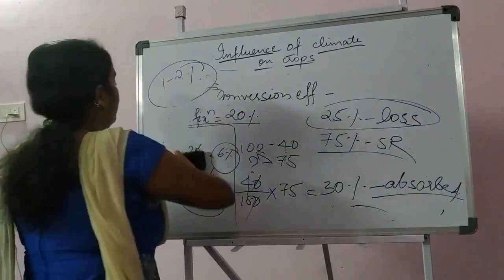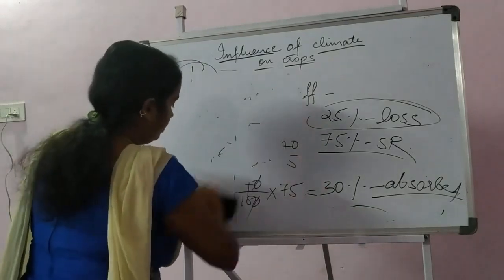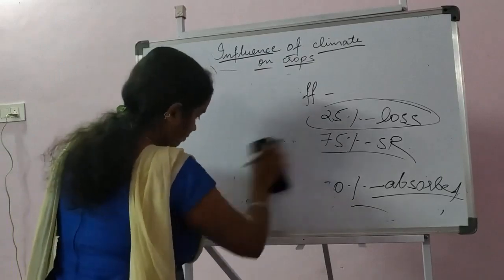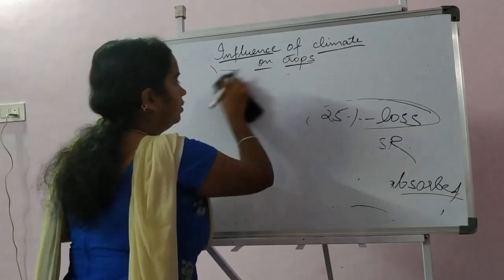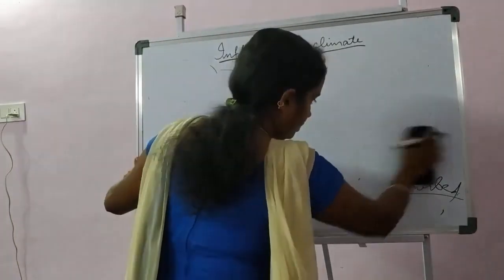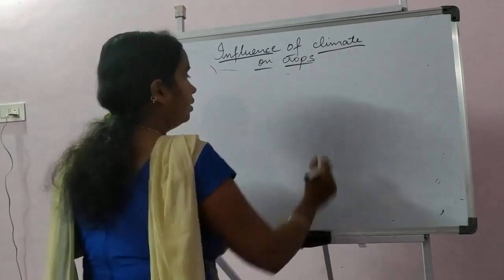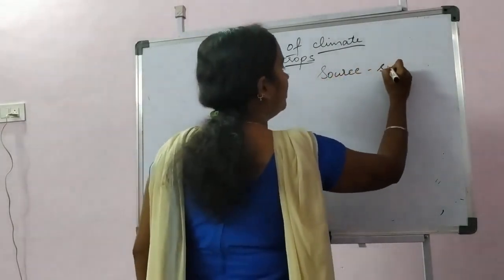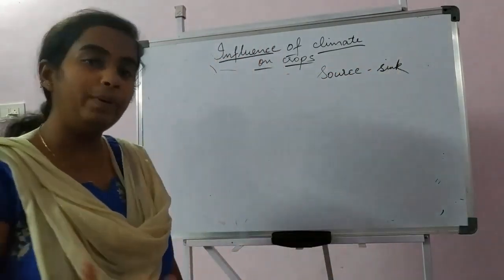And one more important aspect in regard to this is the source-sink relationship. Source means from where the food will be prepared.